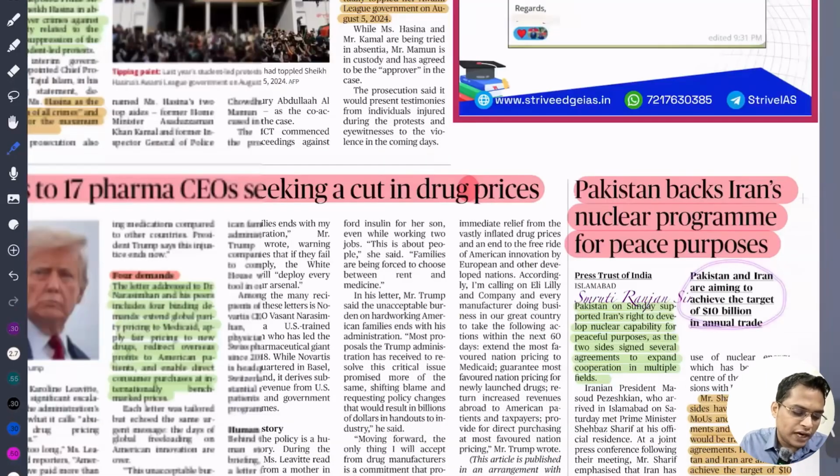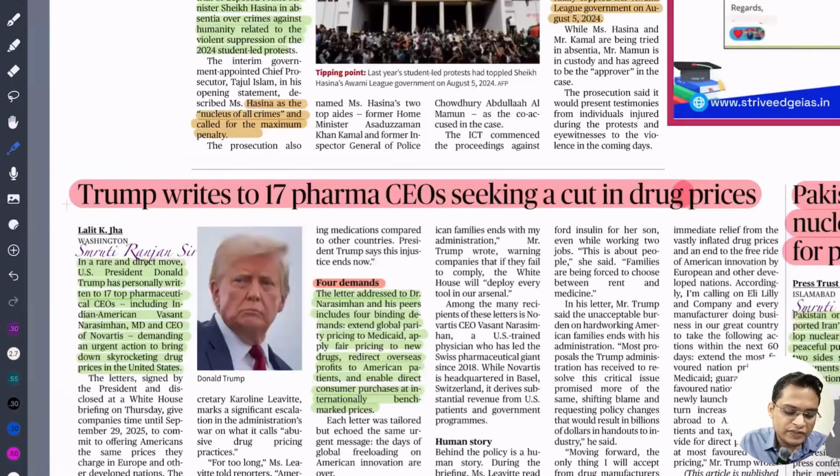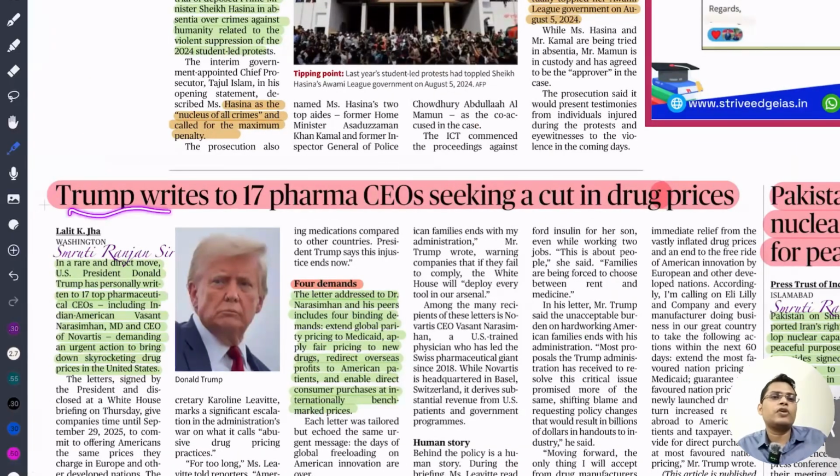So next is Trump writes to 17 pharmaceutical companies seeking a cut in their prices. Donald Trump recently wrote to 17 pharmaceutical companies because these companies are pricing their medicine at a very high price, so people are not getting affordable medicine. This is the first time a president is writing a letter to all these pharmaceutical companies to reduce the prices.